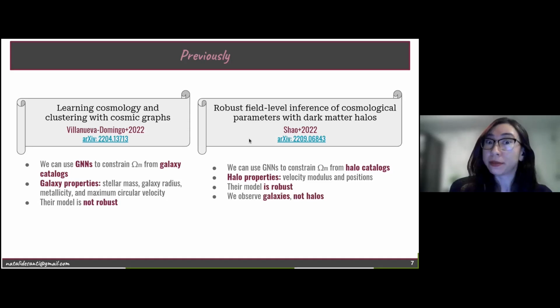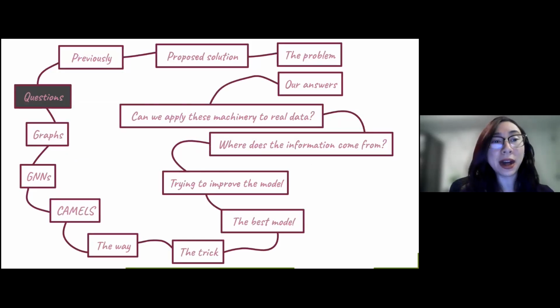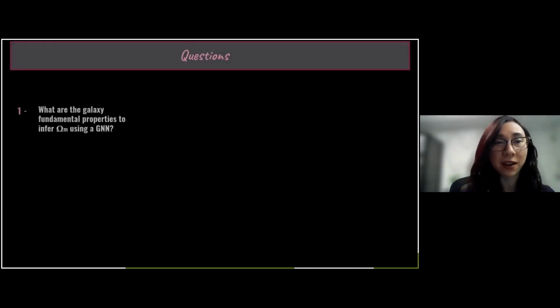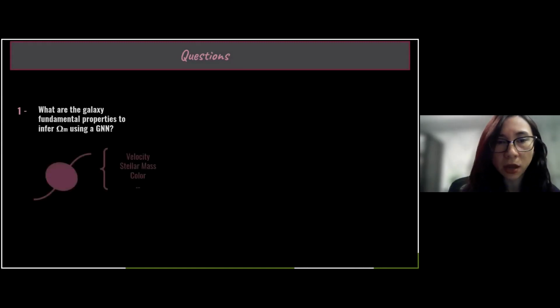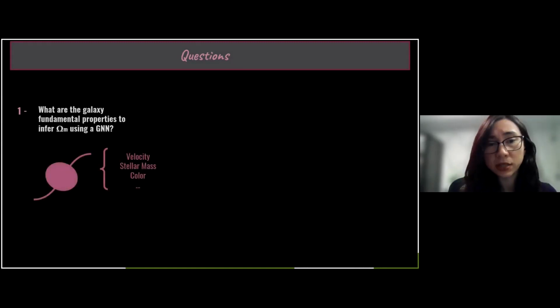But we observe galaxies, not halos, right? And that's why we have new questions in this present work, which are, first, what are the fundamental galaxy properties to infer omega matter using a graph neural network? Given a galaxy, we can have its velocity, its stellar mass, or color. But which are the most important parameters to do cosmology, to infer omega matter?